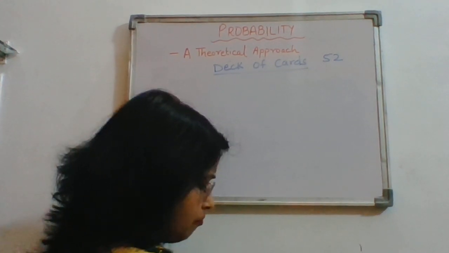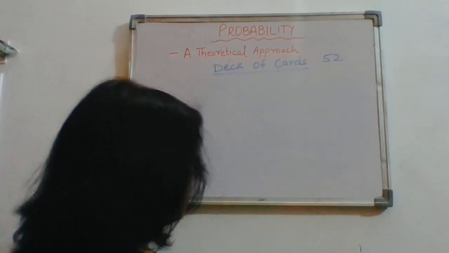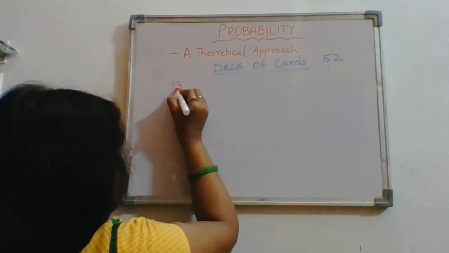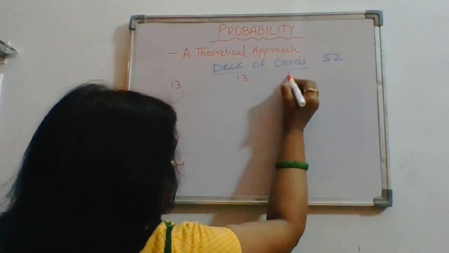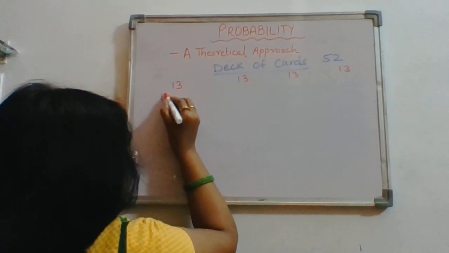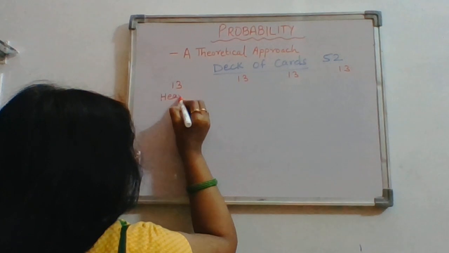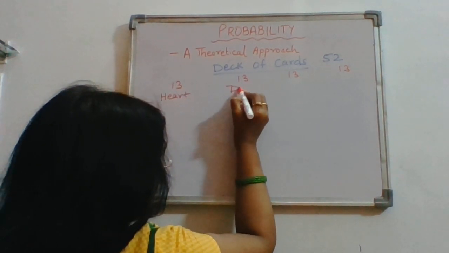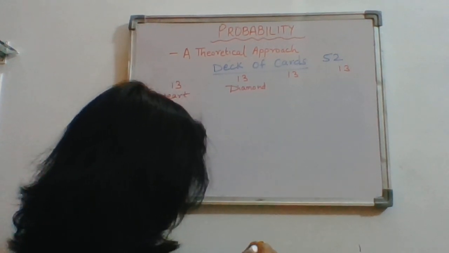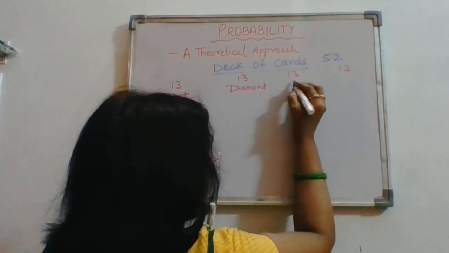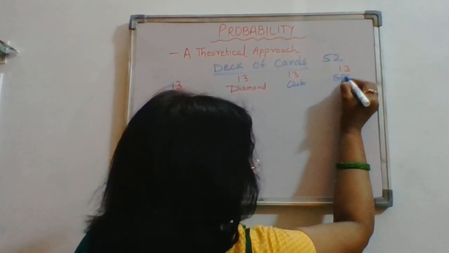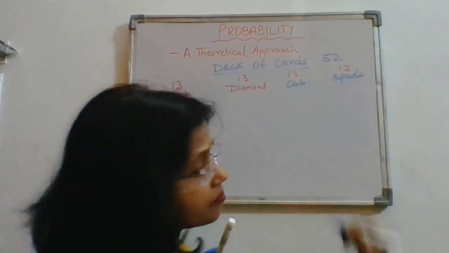So the deck of cards is divided into sets of 13, 13, 13, 13: 13 of heart, 13 of diamond, 13 of club and 13 of spade.